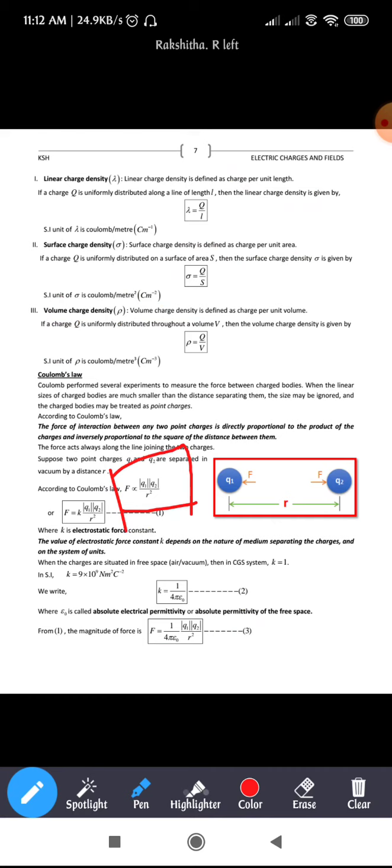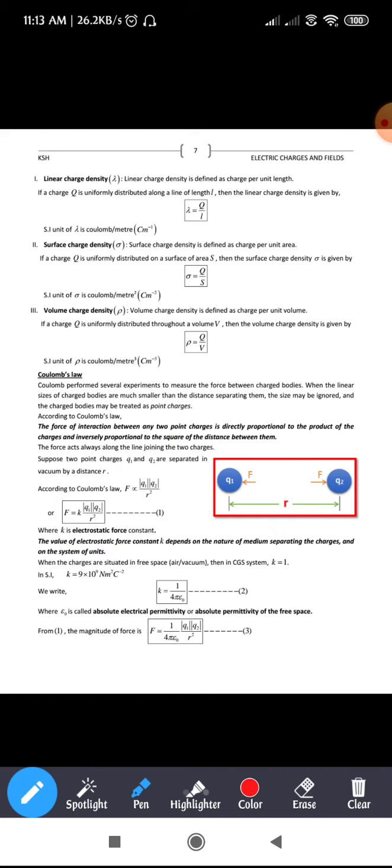Next, since this expression is written in terms of proportionality, in order to write it with an equal sign we need to add a constant to that. That constant is nothing but, you can see here, k. The proportionality has been replaced with an equal sign, so we add a constant term there, that is k. Hence the equation comes out to be F is equal to k into magnitude of q1 magnitude of q2 divided by r square, which we take as equation 1.